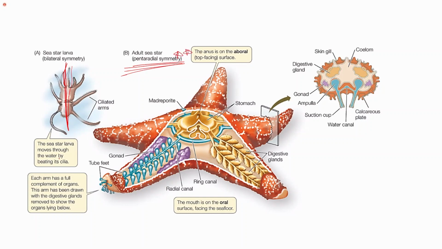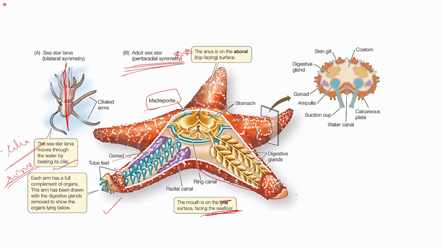The sea star larva moves through the water by beating its cilia, and it is free swimming, unlike the adult. If I talk about the adults, this is the madreporite, as I mentioned. Gonad is present in each of the arms. Each arm has tube feet. These are the radial canals, and the mouth is on the oral surface facing the sea floor.